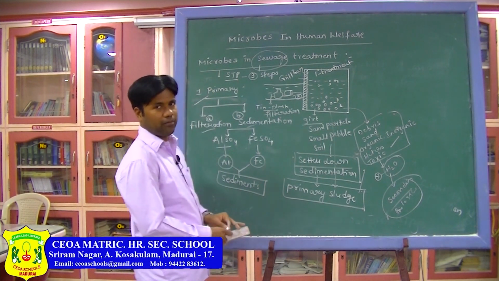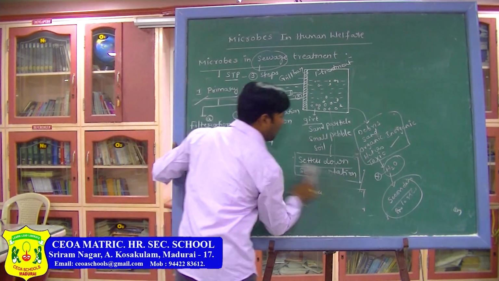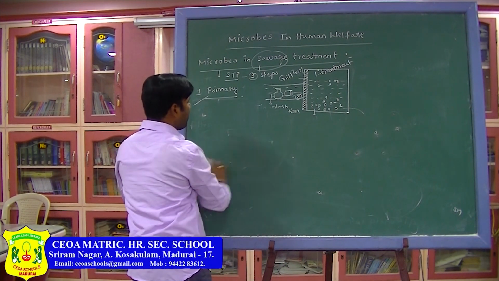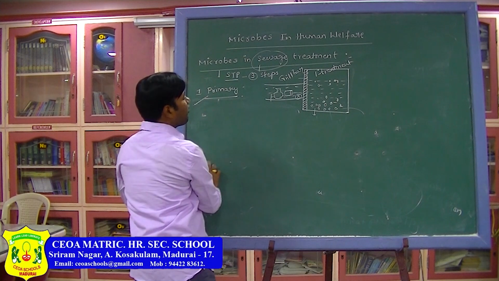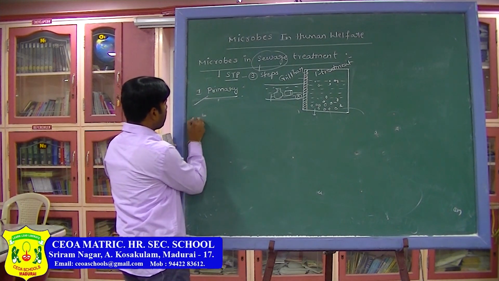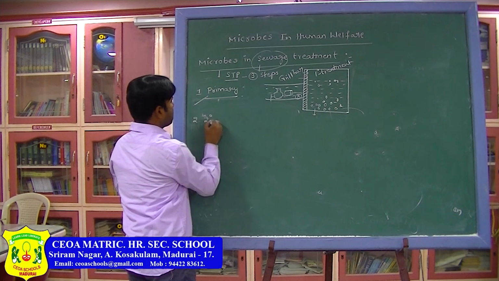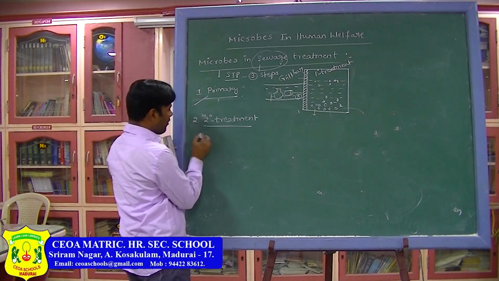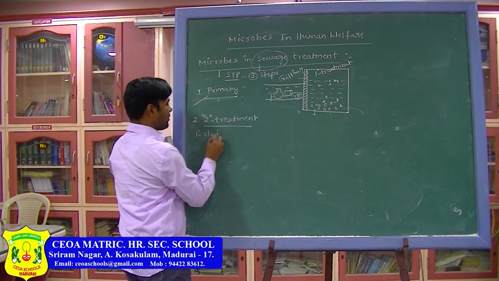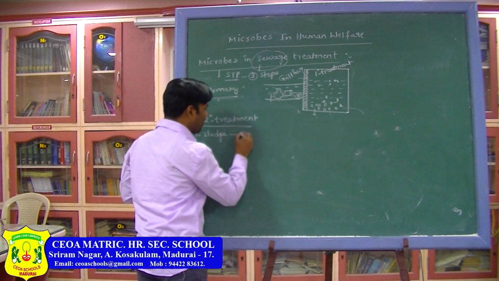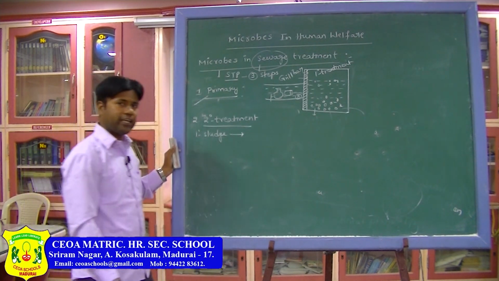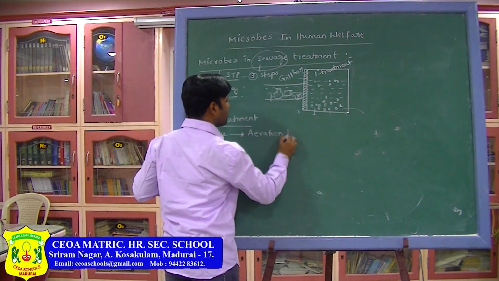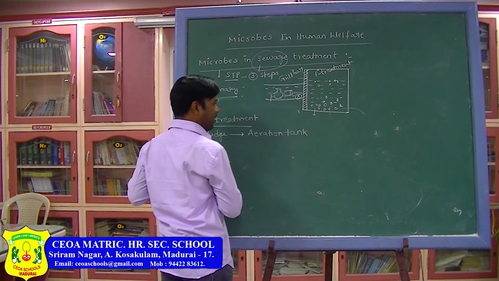Now let us see the secondary treatment. Now the primary sludge we are sending into secondary treatment. What is the second one? That is secondary treatment. Here, the primary sludge we are sending into the aeration tank.